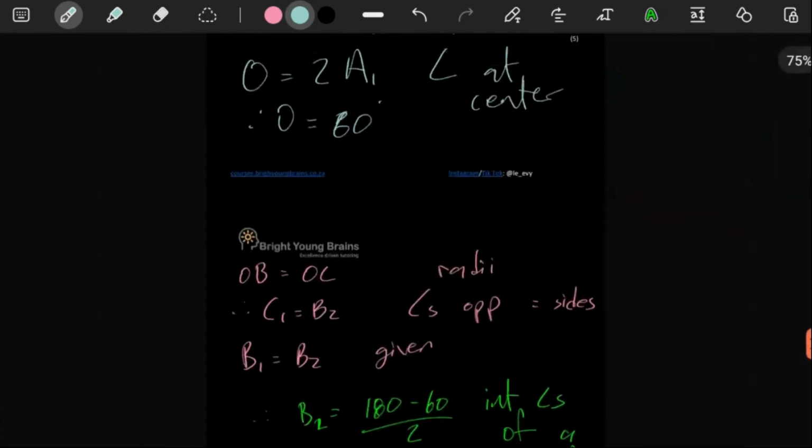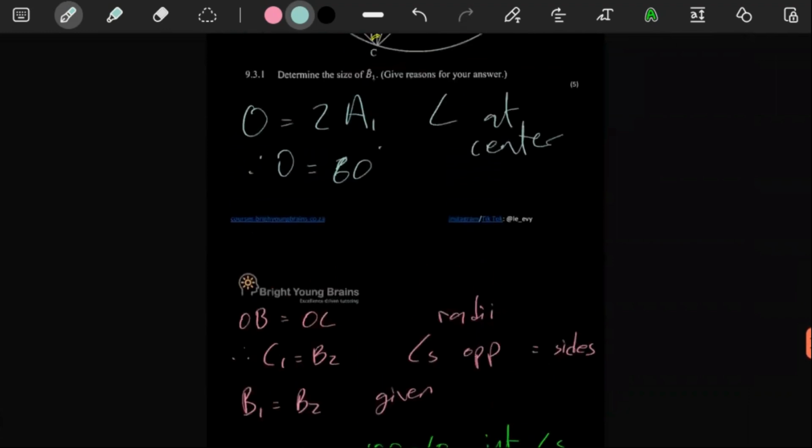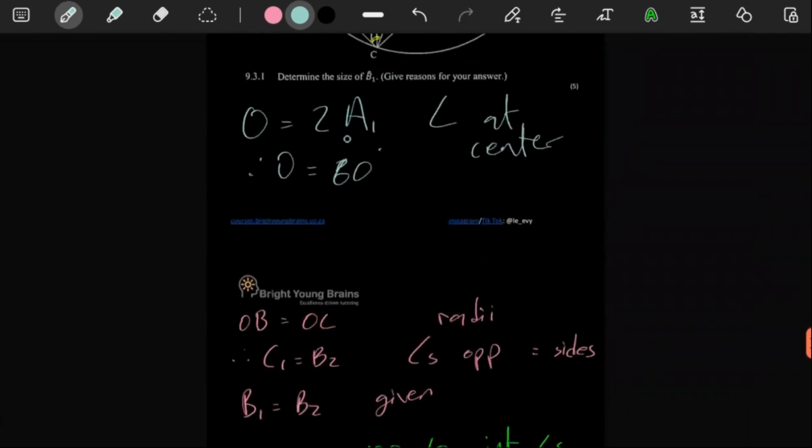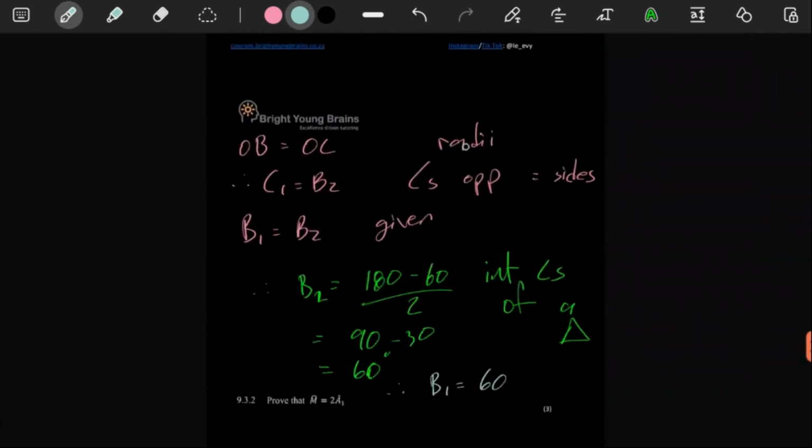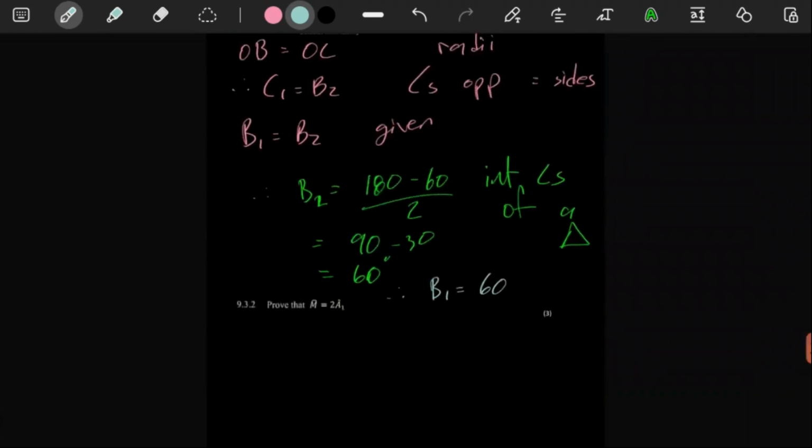So you can see this is a 5-mark question, because you see a lot of the stuff here. You see angles at the center of a circle, isosceles triangles, information given, interior angles of a triangle. So all that is going to add up to your 5 marks.